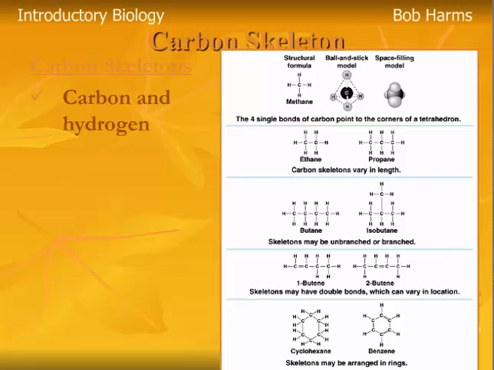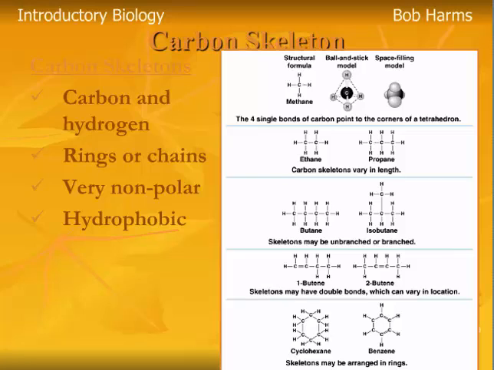If the 2 ends of the carbon chain hook together, then we end up with a ring. And we can have cyclohexane, a single bond, or something like benzene, which has both single and double bonds combined. So again, carbon is extremely flexible, and this carbon-hydrogen skeleton is going to form the weight and really the general size and structure of our organic chemical. Now, the big important thing about the carbon skeleton is that it's going to be very, very nonpolar, that the carbons and hydrogens are involved in the equal sharing covalent bonds.